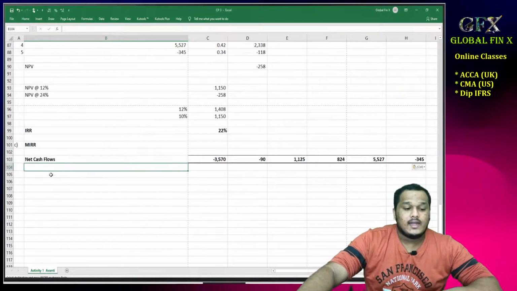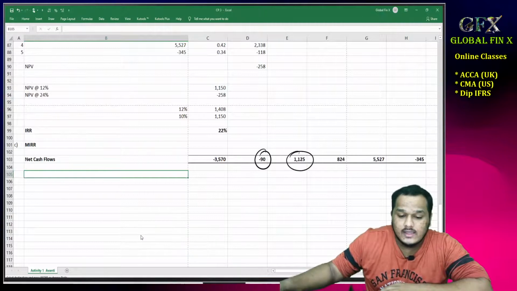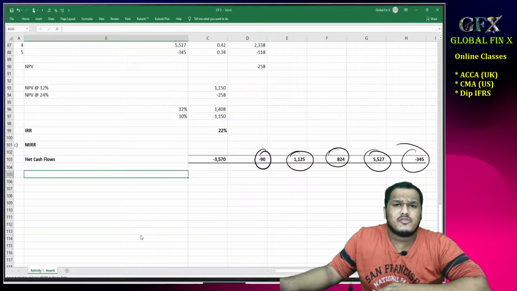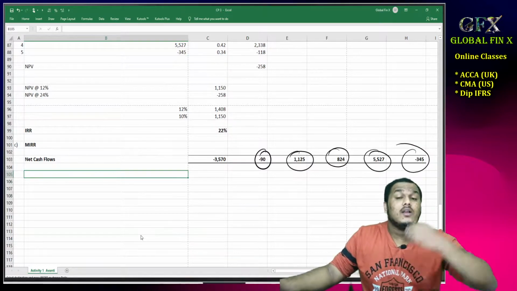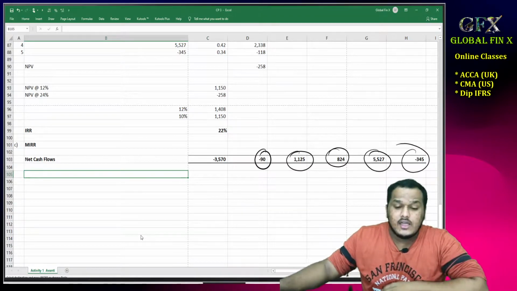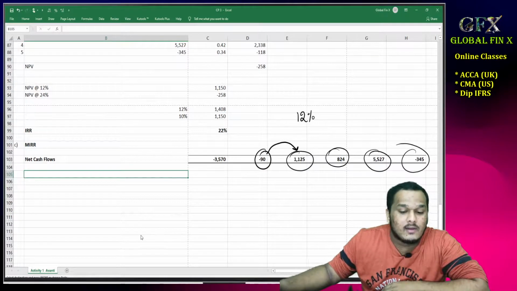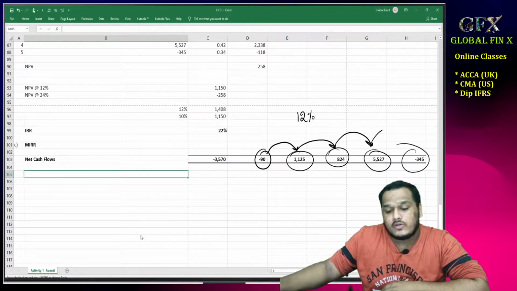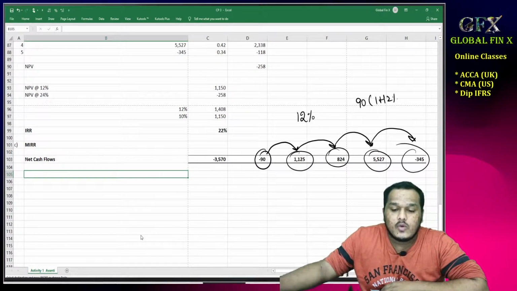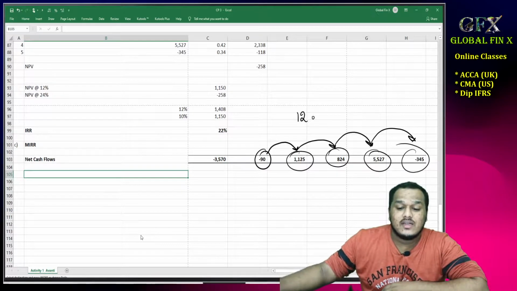Okay. And now what do I need to do? I need to take all the cash inflows to their future value. Sir, why should I take them to the future value? In simple language, what was the assumption? That all the intermediate cash flows are reinvested using the WACC, correct? So here in this question, WACC is 12%. That means this 90 is reinvested at 12%, 12%, 12%, 12%. So how many years? 4 years. So 90 into 1 plus 12% whole power 4. Okay, the reinvestment is the key here.